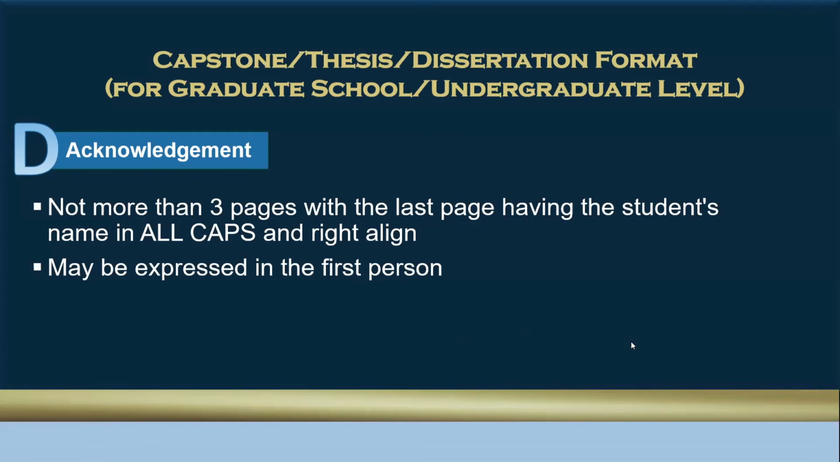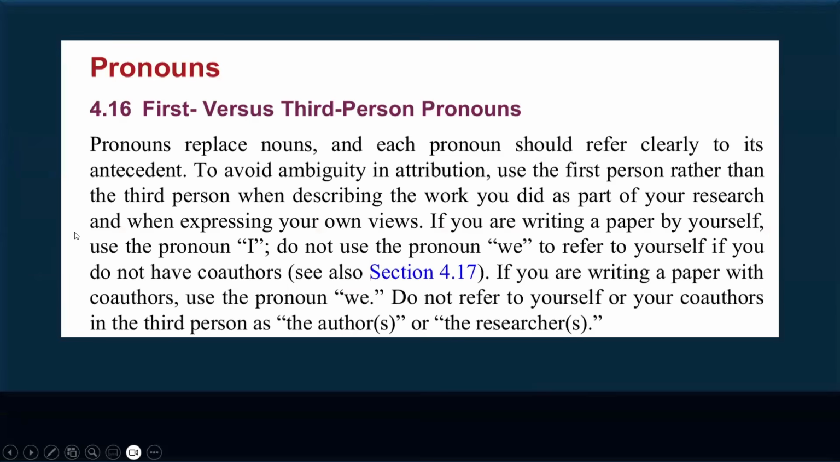But take note, let me show you one excerpt from APA. First versus third person pronouns. Pronouns replace nouns, and each pronoun should refer clearly to its antecedent. To avoid ambiguity in attribution, use the first person rather than the third person when describing the work you did as part of your research and when expressing your own views.